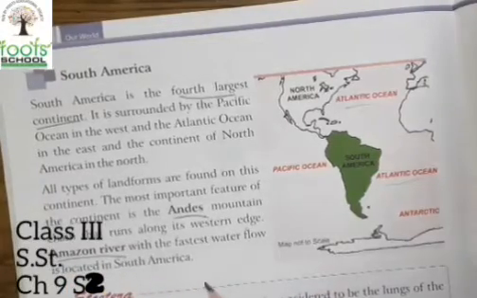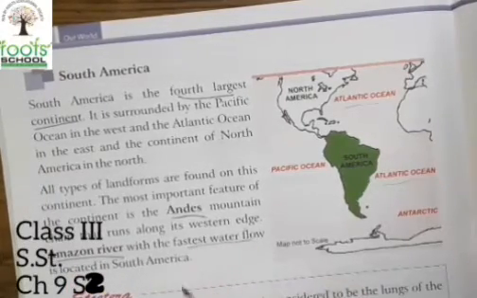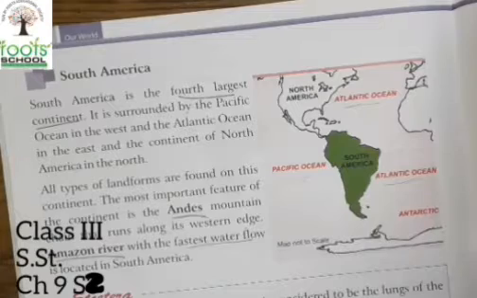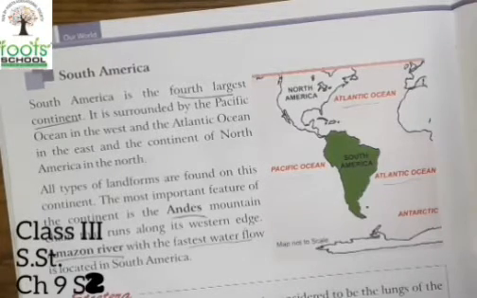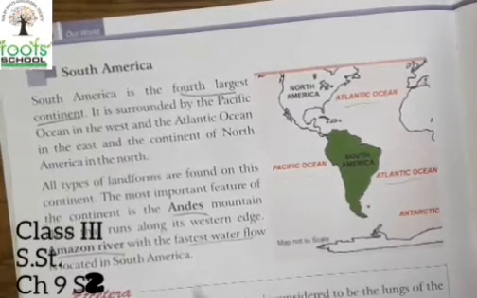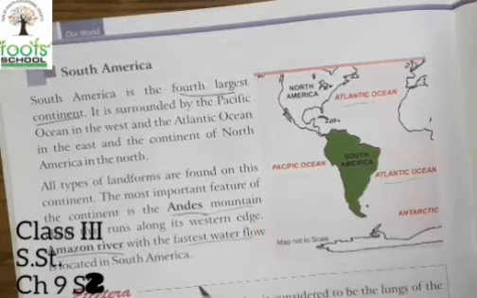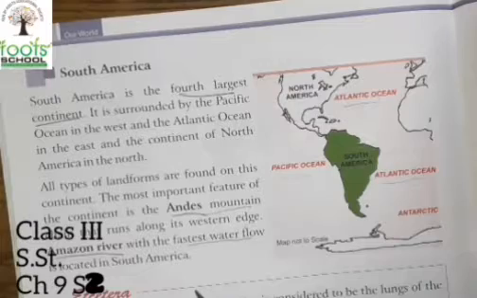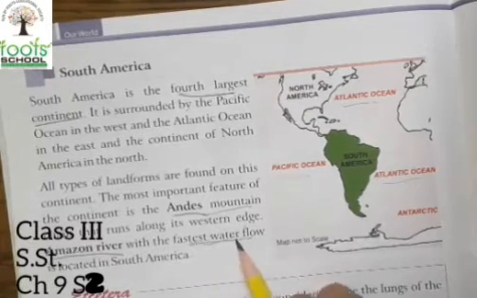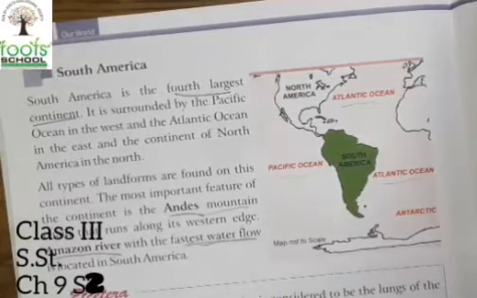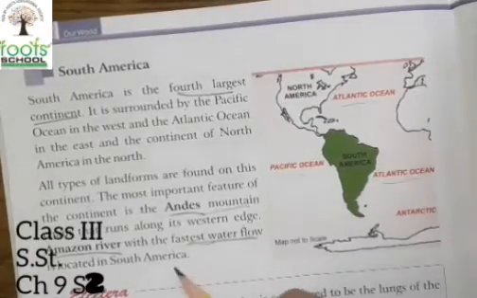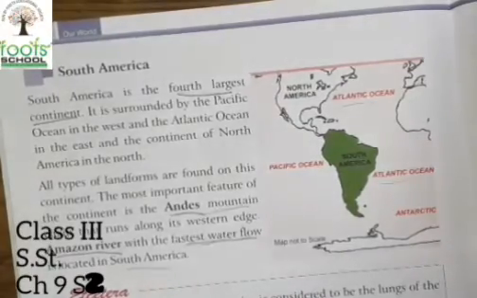Amazon River, which has the fastest water flow, is located in South America. So what is the speciality of continent South America? That is the Andes mountain chain, as well as the Amazon River, which has the fastest water flow and is the longest river in South America.